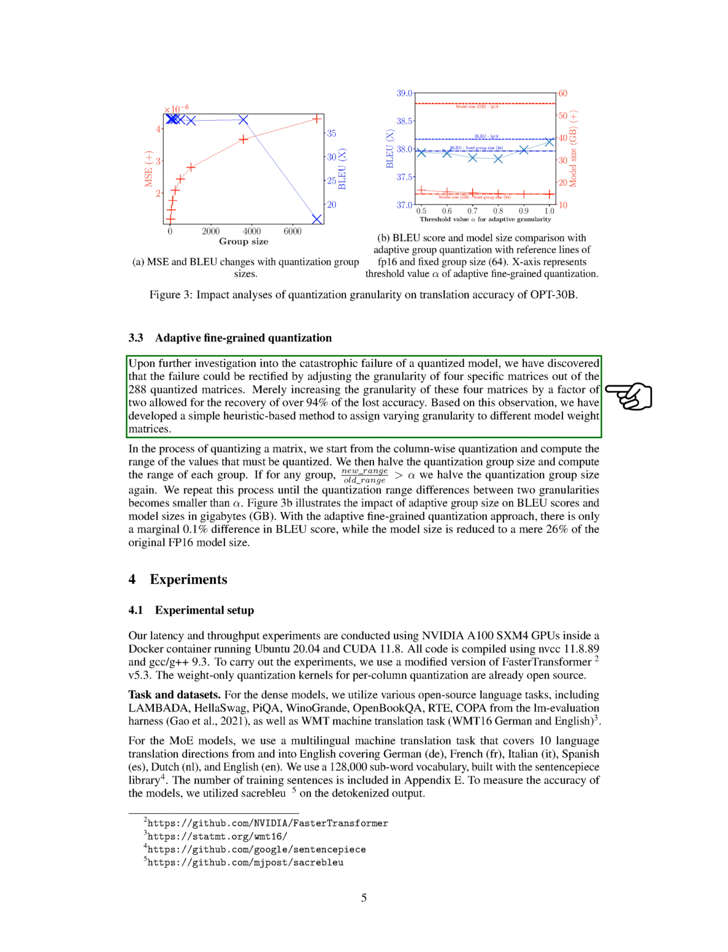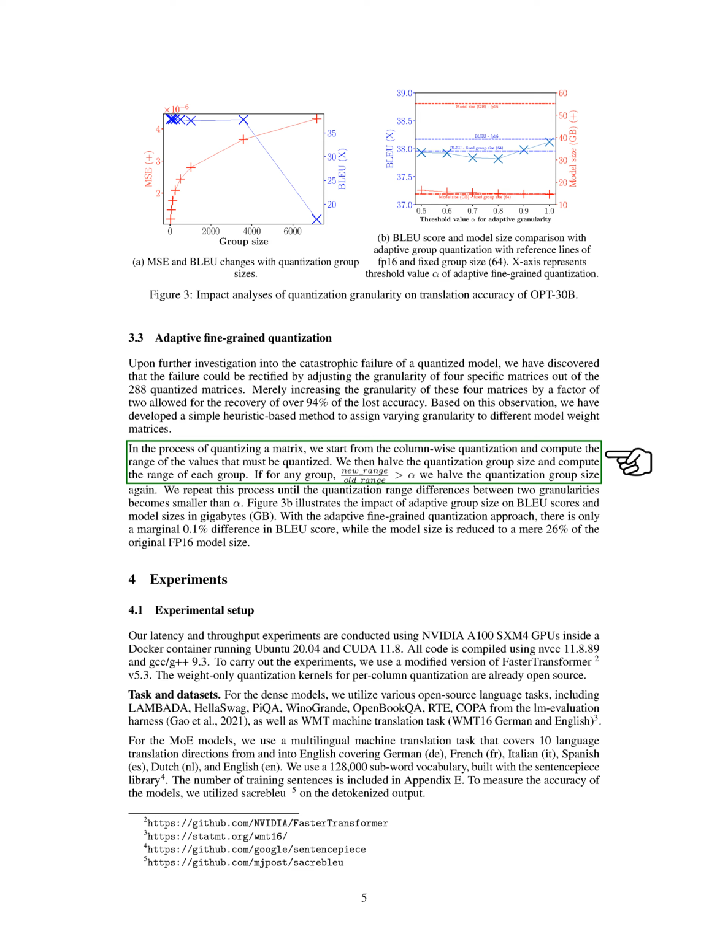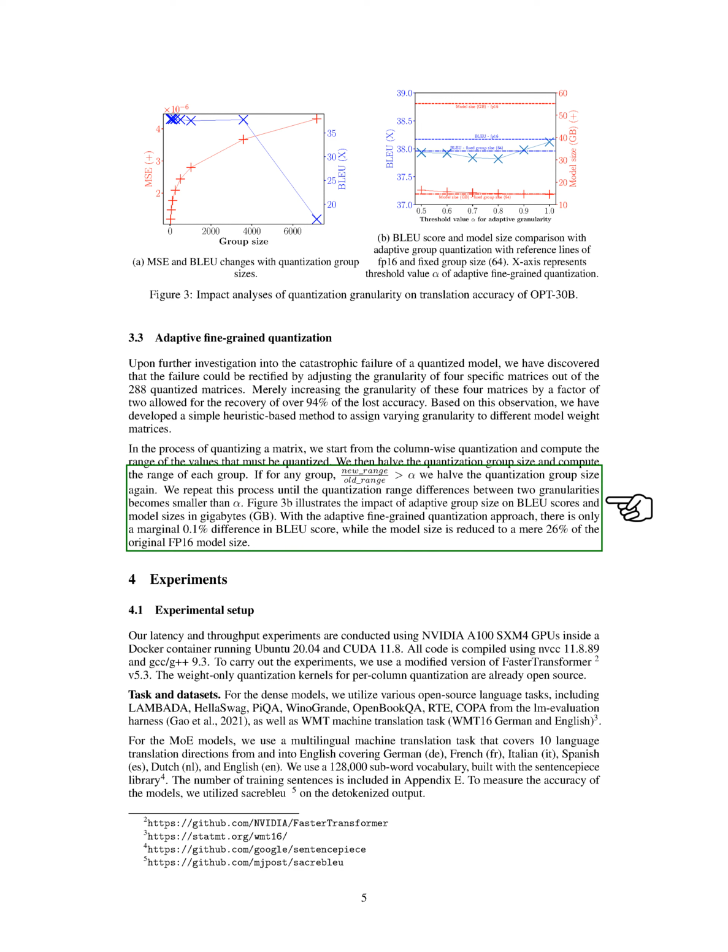matrices. When quantizing a matrix, we start with column-wise quantization and calculate the range of values that need to be quantized. We then halve the quantization group size and calculate the range for each group. If the new range divided by the old range is greater than a certain threshold, alpha, we halve the quantization group size again. We repeat this process until the difference in quantization ranges between 2 granularities becomes smaller than alpha.